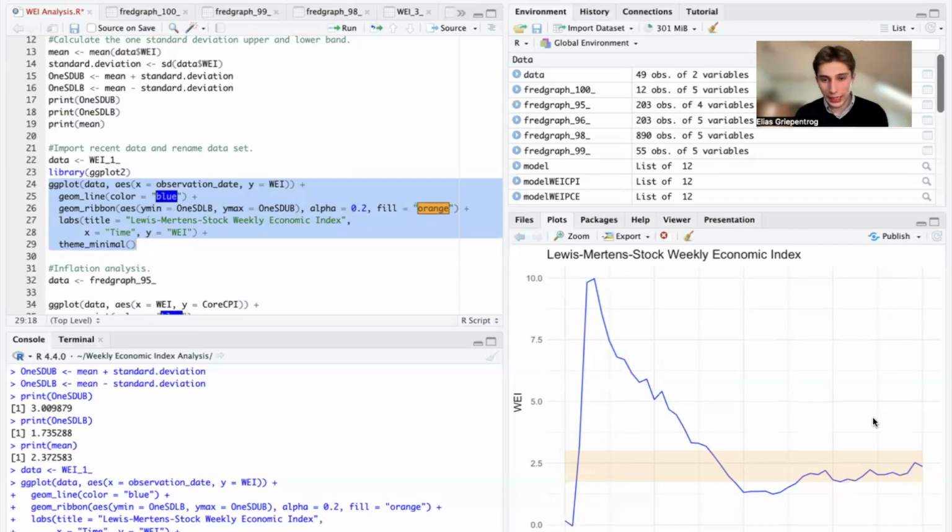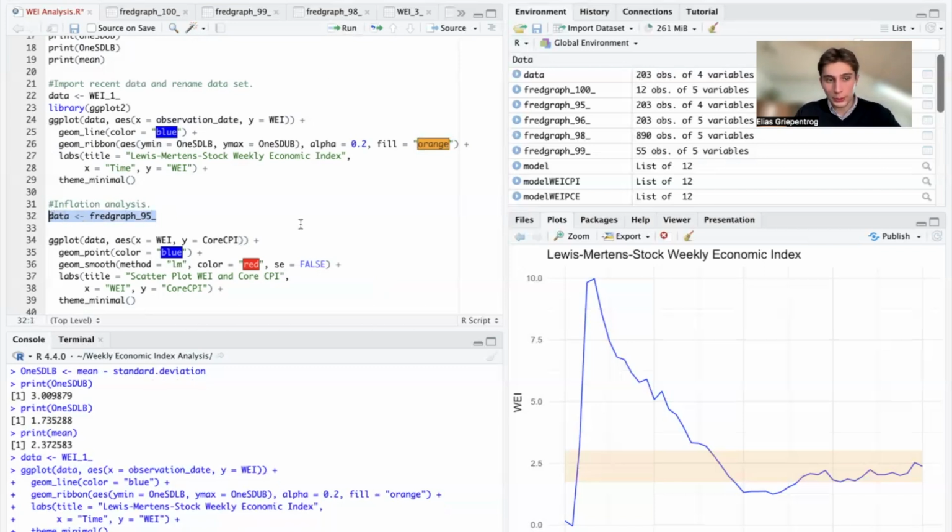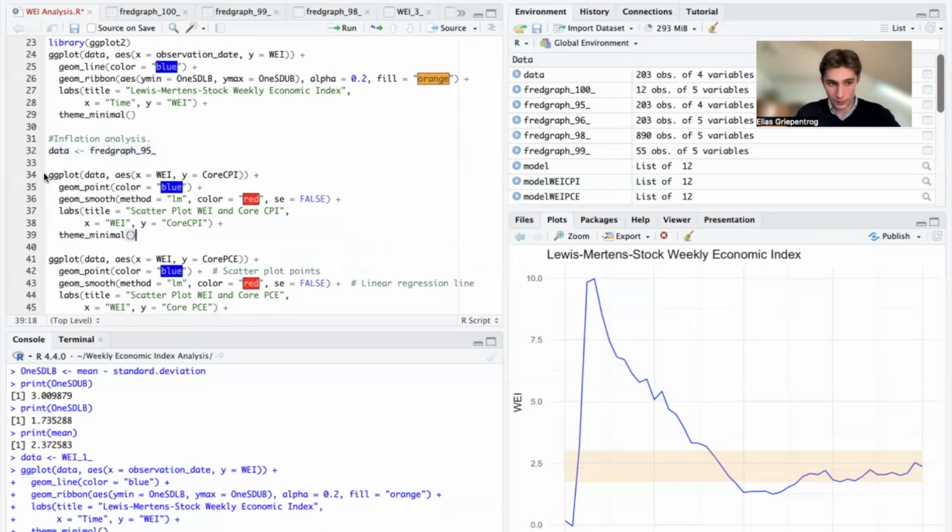Since this WEI index is a measure of economic activity, and because stronger economic activity, GDP growth above potential, may be indicating inflationary pressures in the economy, let's analyze the relationship between the WEI and inflation. This is very important to understand because currently stocks and bonds, the financial markets, are squarely focused on the inflation data.